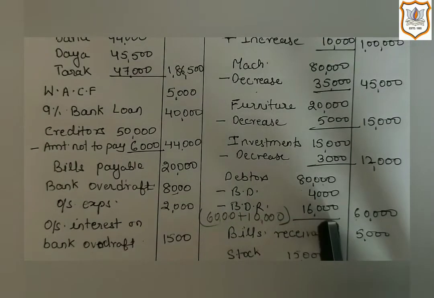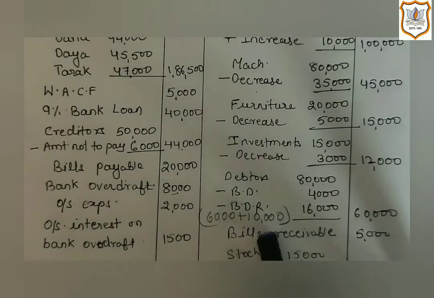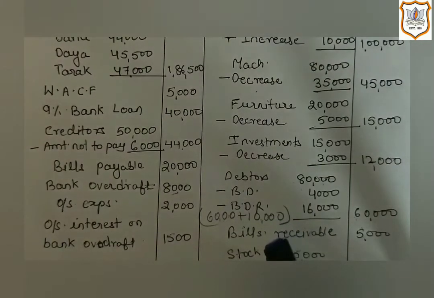We will get 16,000 as bad debt reserve. And by deducting 4,000 and 16,000 from 80,000, we will get 60,000 as the final amount of debtors in the outer column. Now the question arises, why will we add 10,000 which is given on the debit side of the revaluation account?